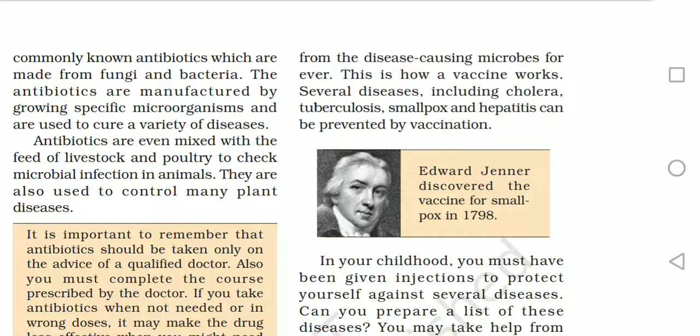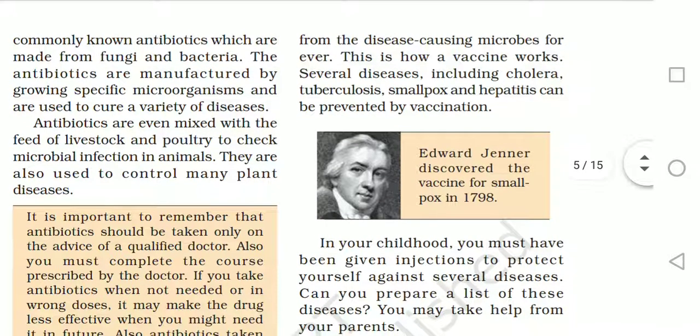Now if the virus causing the particular disease enters our body, these antibodies are very much ready or trained to fight against this disease, and thus we are spared from getting the disease. We are vaccinated. That is when we say vaccinated.